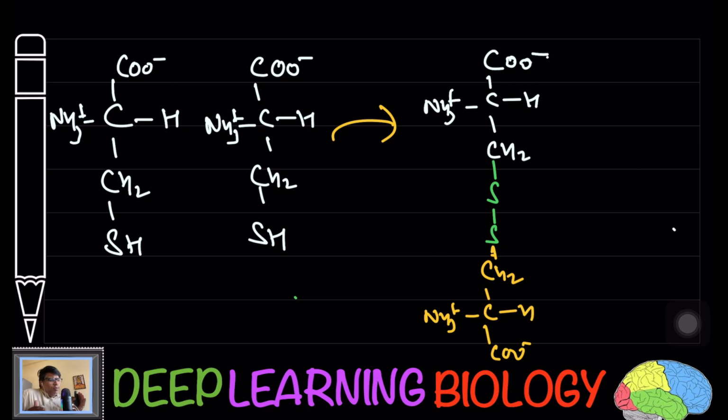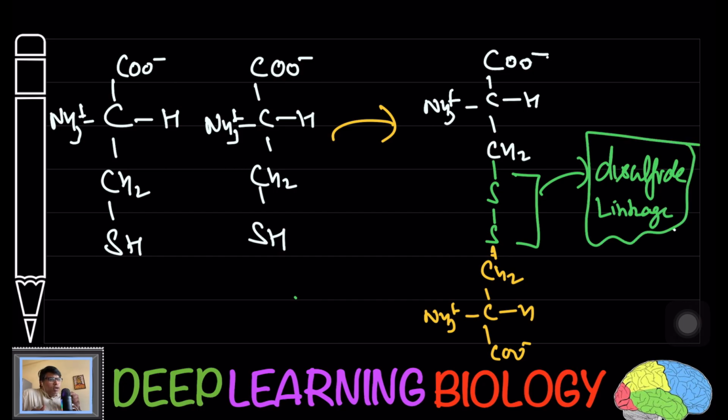Keep in mind, there are two sulfur containing amino acids, one is methionine, another is cysteine. Two cysteines can join together, and in between there is formation of disulfide linkage.